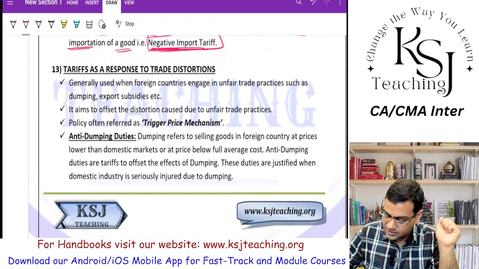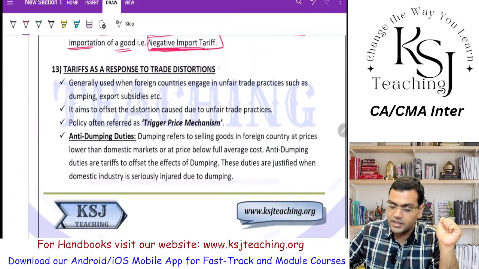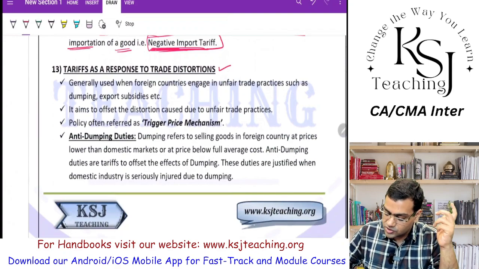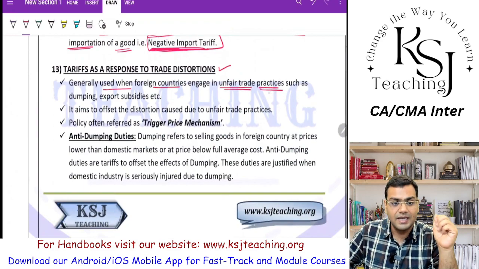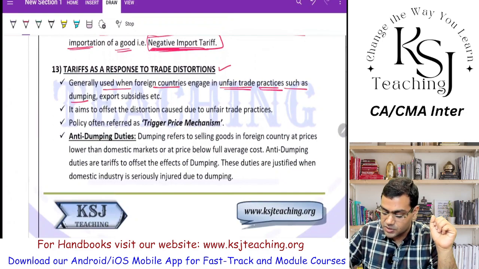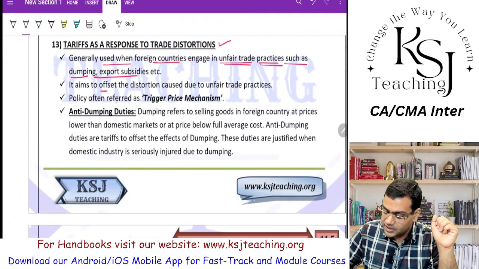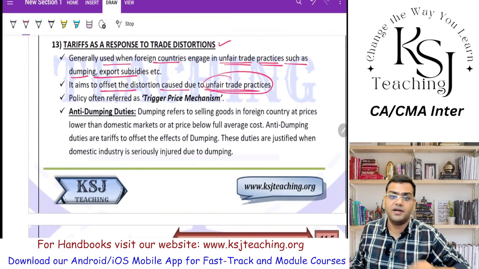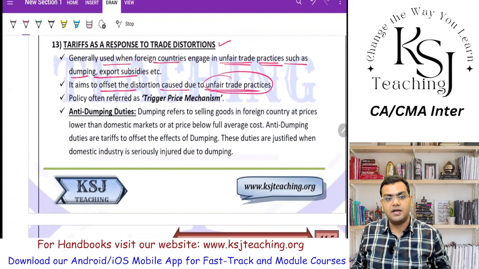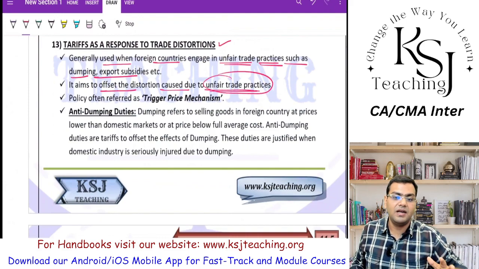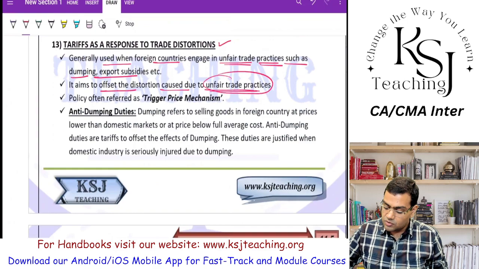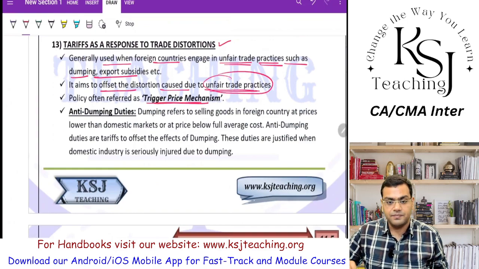After that, the last is the tariff as a response to trade distortions. Now, what is trade distortions? Generally used when the foreign country is engaged in unfair trade practices. That is what is known as trade distortions. The unfair trade practices such as dumping, export subsidies, etc. It aims to offset the distortion caused due to the unfair trade practices. Distortion caused by unfair trade practices means that the importing country is badly hit, right? This is often known as trigger price mechanism, right?